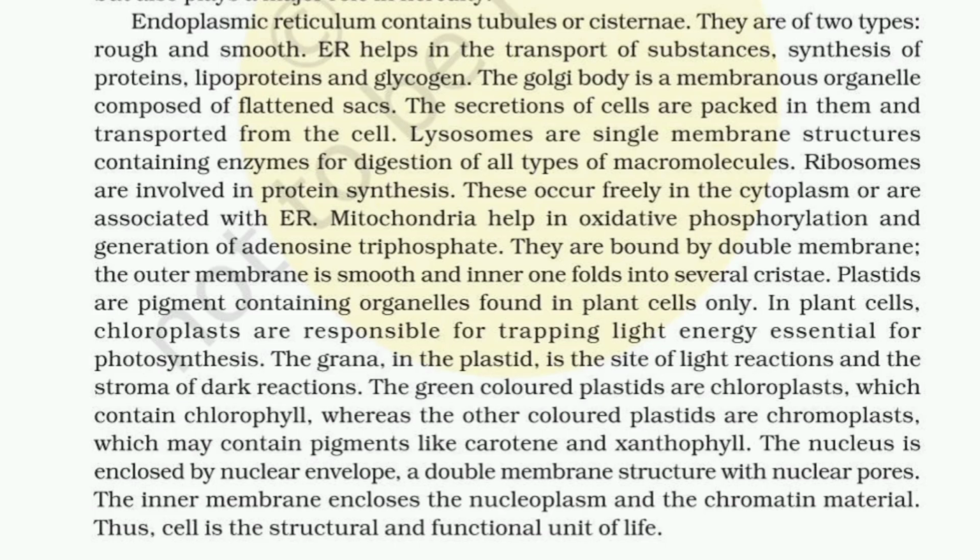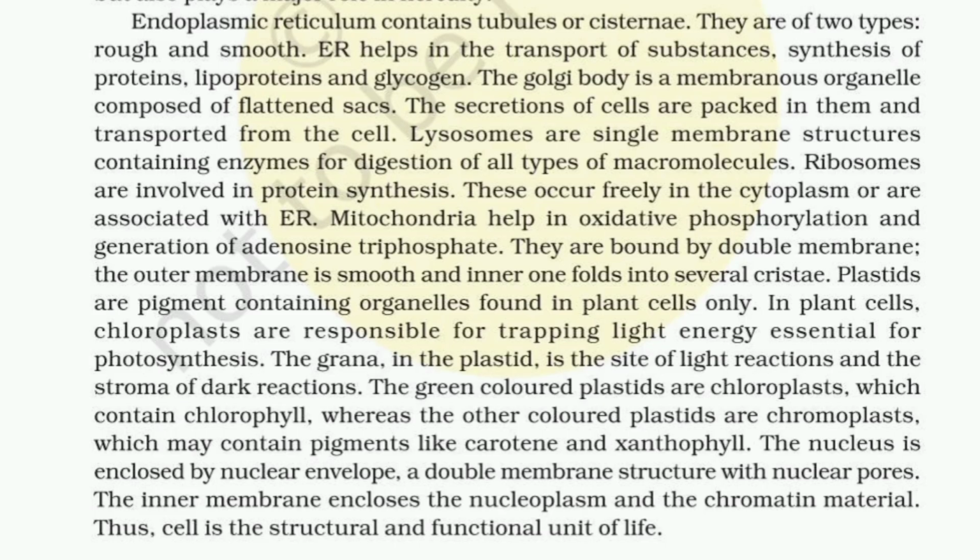Mitochondria help in oxidative phosphorylation and generation of adenosine triphosphate. They are bounded by a double membrane. The outer membrane is smooth and the inner one folds into several cristae. The plastids are pigment-containing organelles found in plant cells only. In plant cells, chloroplasts are responsible for trapping light energy and are essential for photosynthesis. The grana in the plastids are the site of light reactions and the stroma of dark reactions.